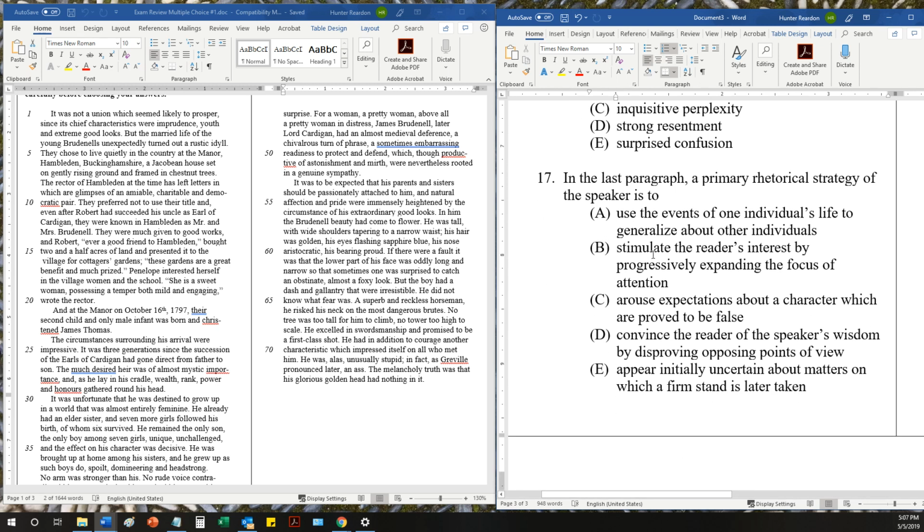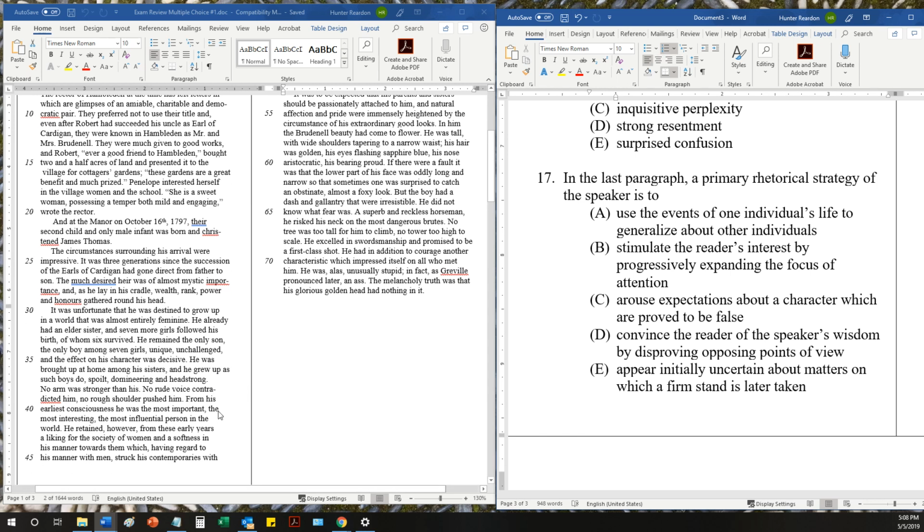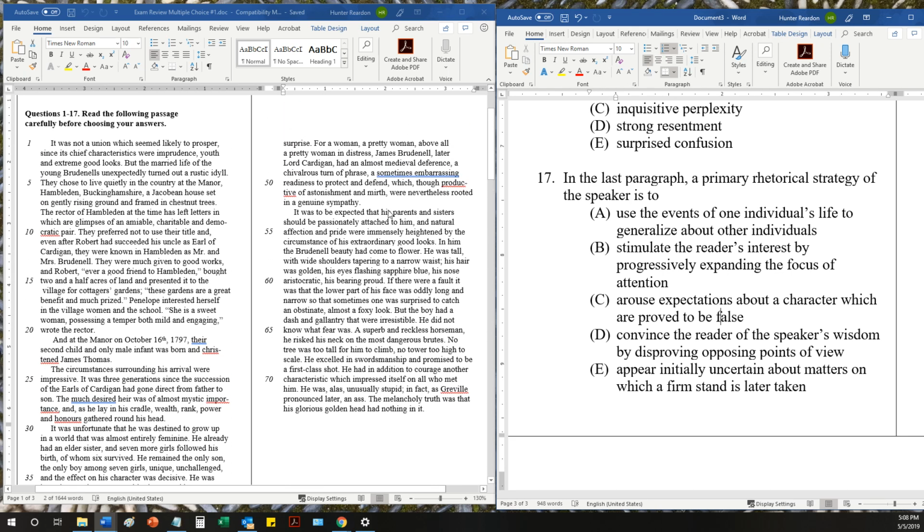All right, 17, the last question. In the last paragraph, a primary rhetorical strategy of the speaker is to do one of these things. The correct answer is C, arouse expectations about a character which are proved to be false, right? And you could argue that the author is like, hey, James Brudenell grew up in these pretty interesting circumstances, right? With a bunch of sisters. He was sort of arrogant. He was given a lot of privilege from a young age. His behavior was seen as ridiculous at some points, but people were generally still understanding that it came out of genuine sympathy.